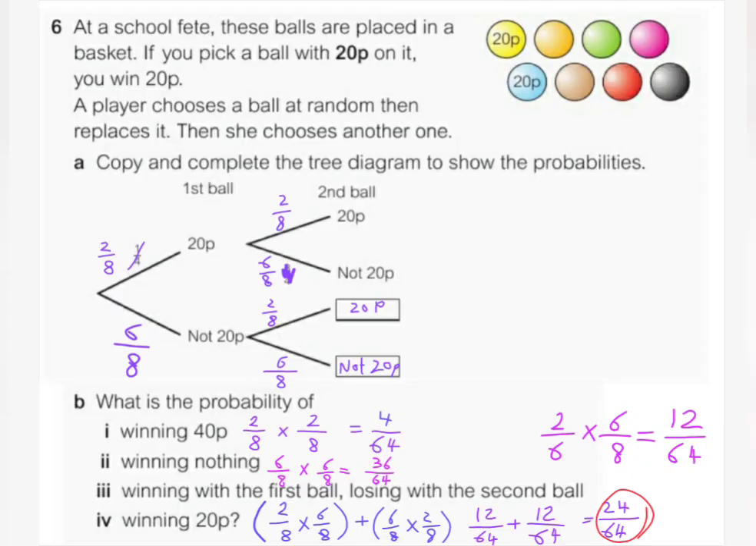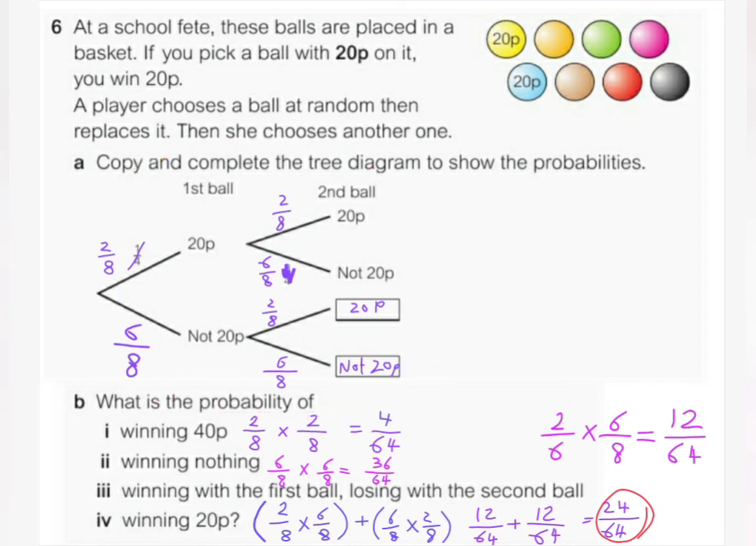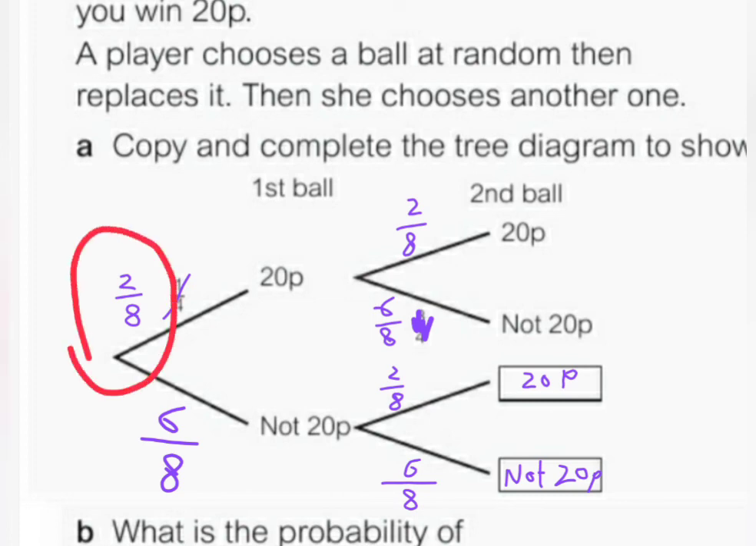So basically you have to focus on independent events in the tree diagram and how to use the tree diagram to answer questions about independent events. And you have to focus that they are independent because he said replace it, so it means put the ball back, and because of that the probability from the first ball didn't change for the second ball. And this is how you answer a question like this.